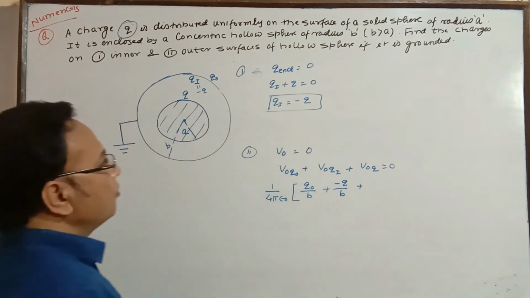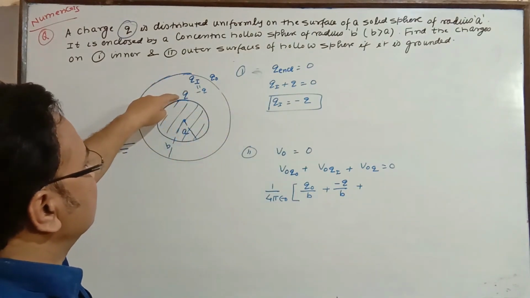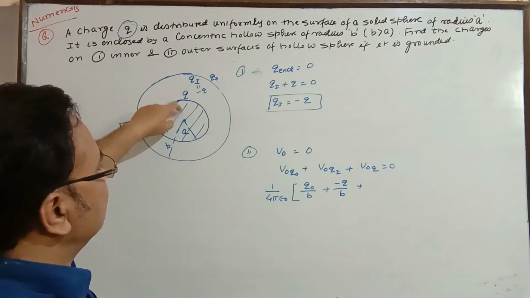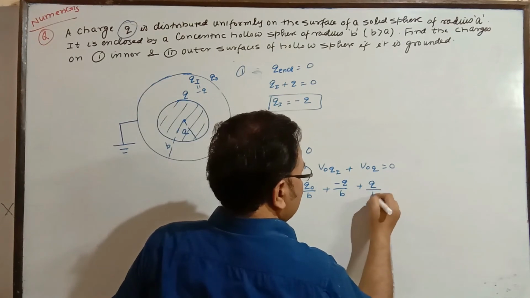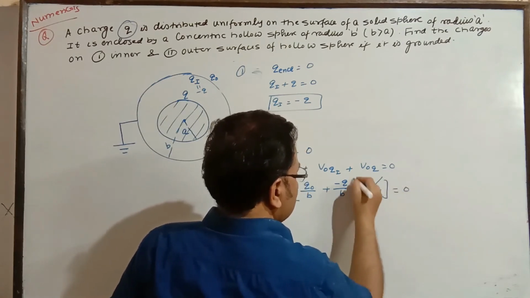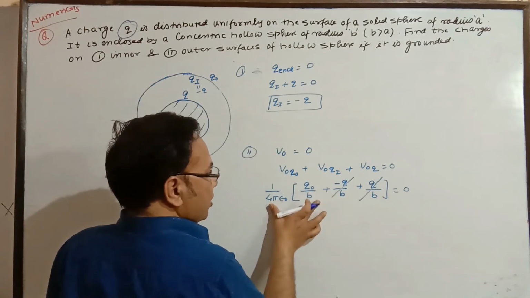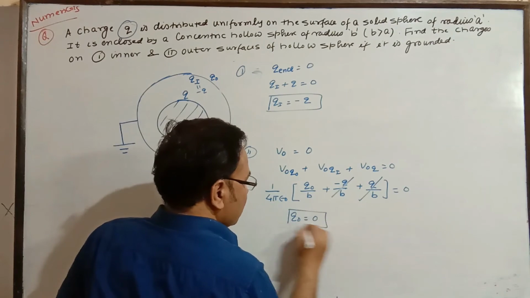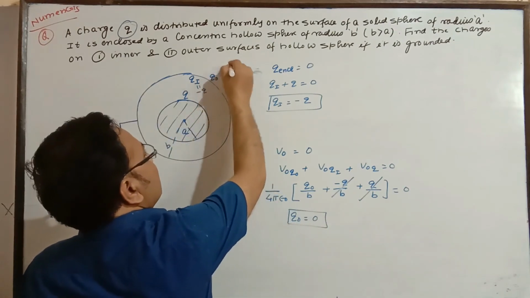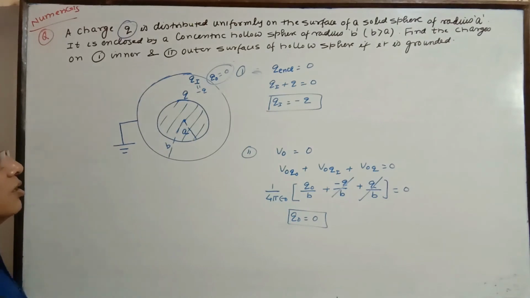Last, potential of the outer surface due to Q. Q is here, so it is assumed to be at the center. For this, the potential is Q by B. So 1 by 4 pi epsilon naught, Q by B, equals 0. These two are cancelled out. So this term is going to be 0. From here we are getting Q naught equal to 0. So there is no such charge on the outer surface when it is grounded. So that is the answer of the second part of the question.